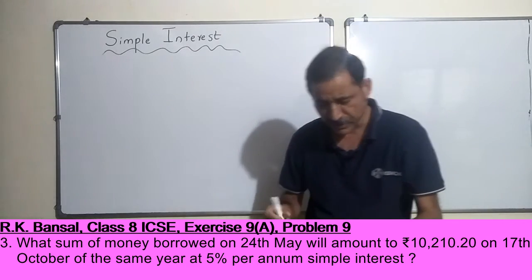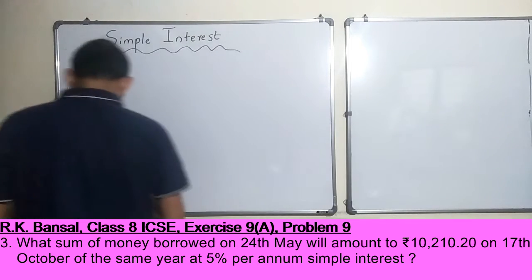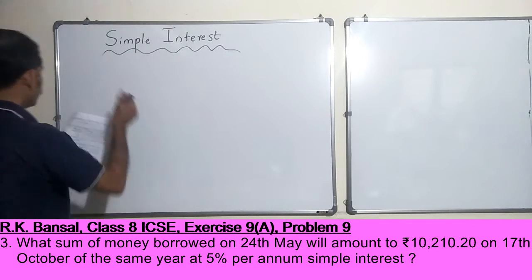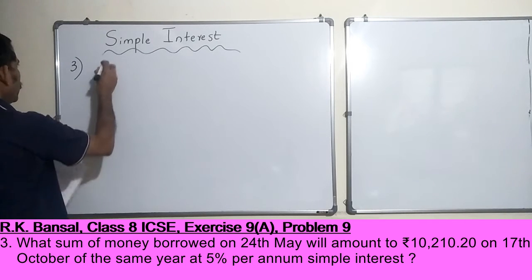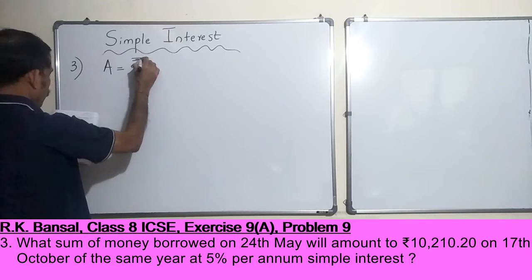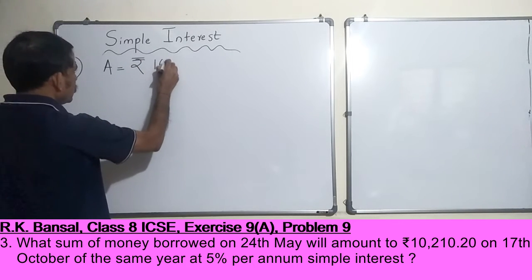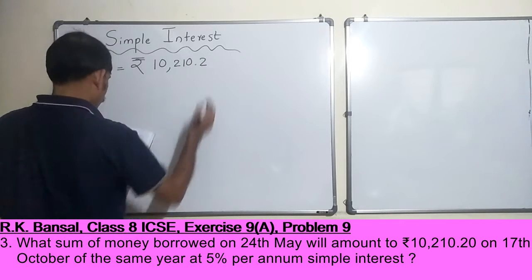Okay. So let's write down what we know, and I think then it should be simple. All right. So question number 3. We know the amount 10,210.2. Okay.